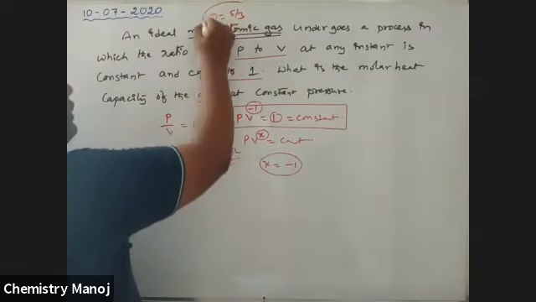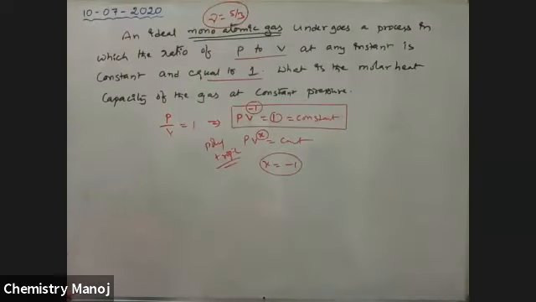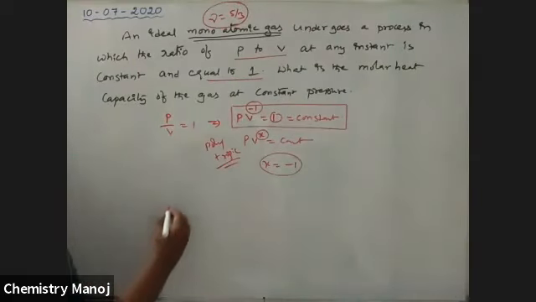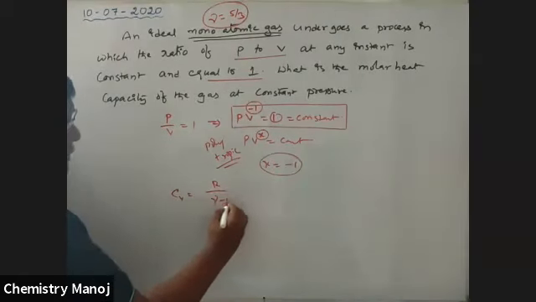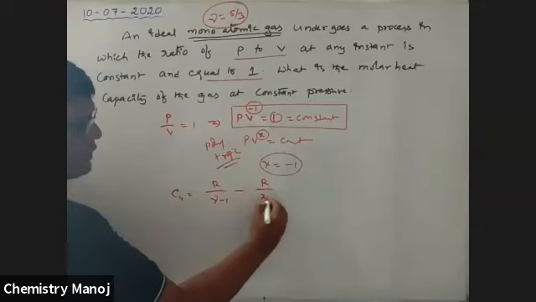Already we know the gamma value. From these two values, we calculate the CV value. What is the relation for CV? CV is equal to R by (gamma minus 1) minus R by (x minus 1).